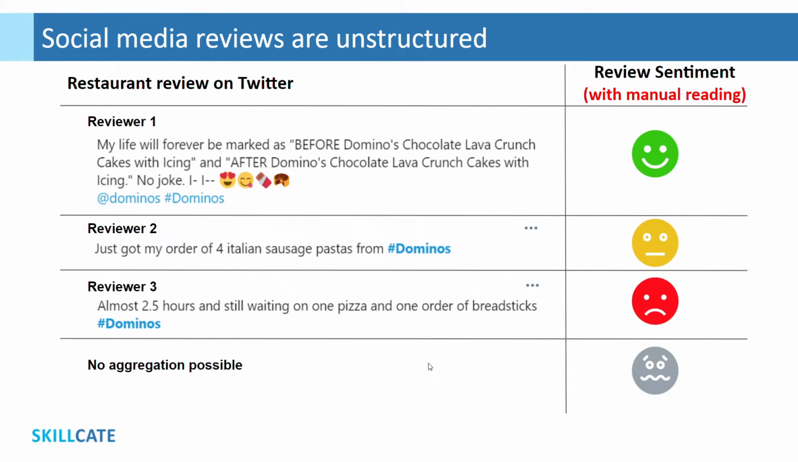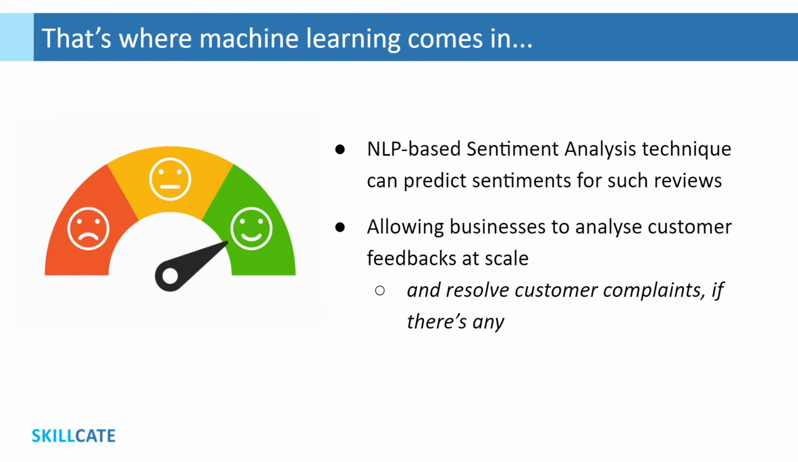So the problem is, how do businesses analyze these unstructured customer feedbacks at scale? Well, this is where machine learning comes in. Natural language processing or NLP based sentiment analysis models can predict sentiments for such unstructured reviews at scale. This shall allow businesses to listen to almost all of their customers and serve them better.